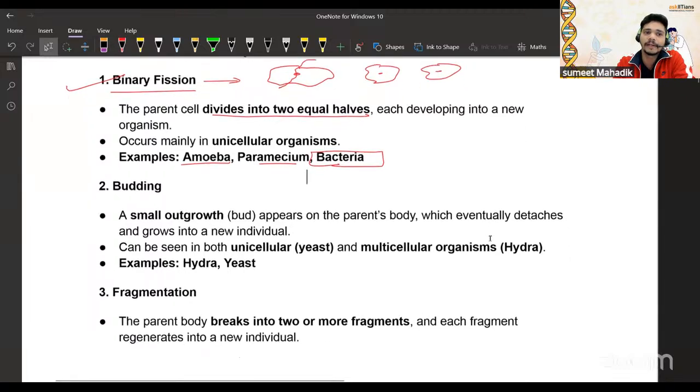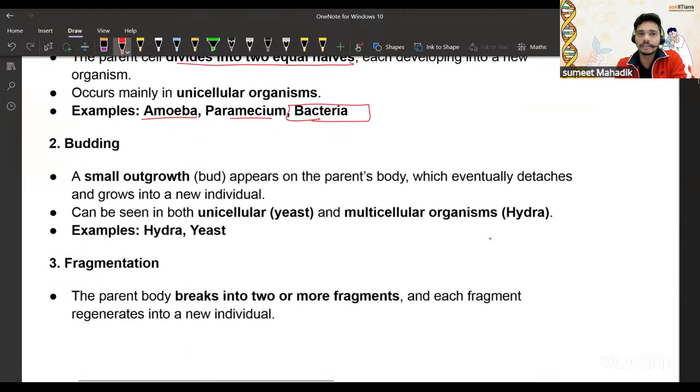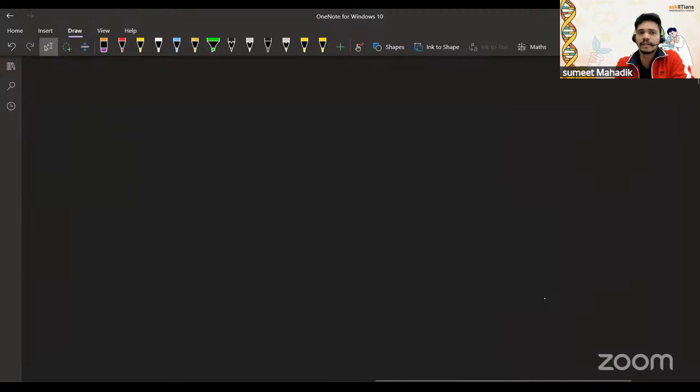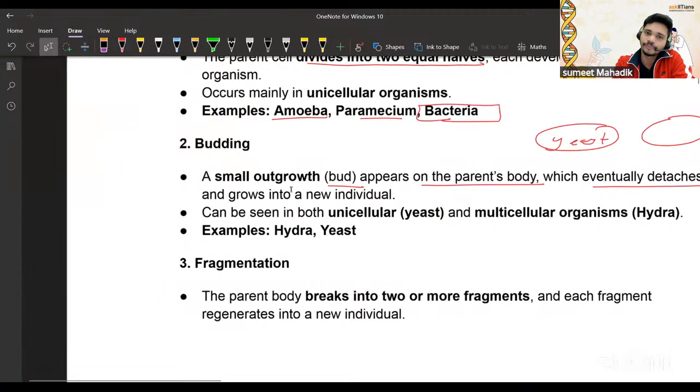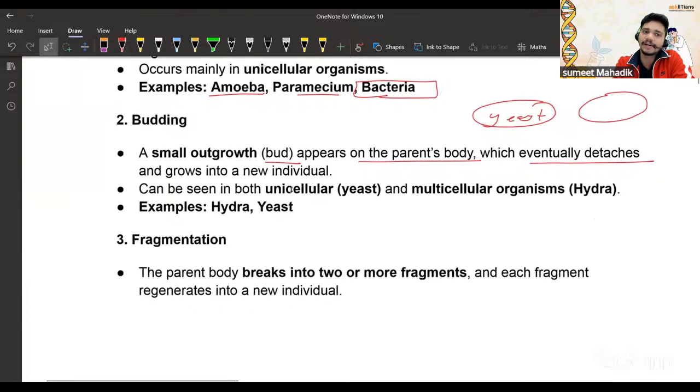Then we have budding. In budding, a small outgrowth, the bud, appears on the parent's body, which eventually detaches. For example, if I take yeast, this will be the yeast cell, and there will be the bud. When this bud detaches, it gives rise to a different individual, right? Yes, hydra and yeast are the examples.